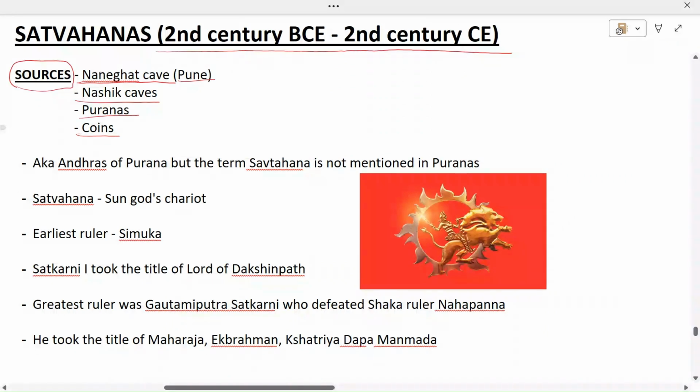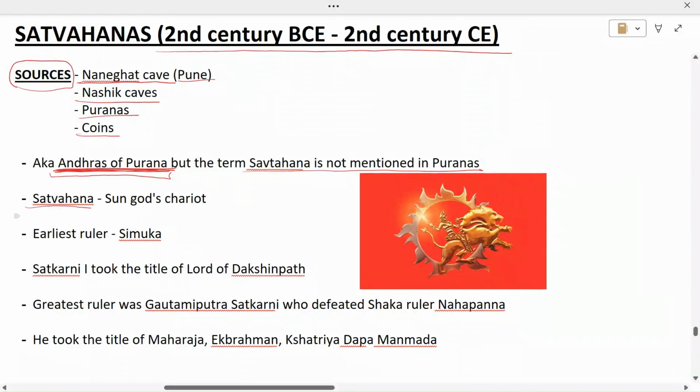coins or numismatics. So now these Satavahanas, they were also known as Andhras of Purana. They were known as Andhras of Purana, even though the term Satavahanas is not mentioned in the Puranas and the term Andhras is not mentioned in any of the inscriptions. But still, they were known as Andhras of Purana, though the term Satavahanas is not mentioned in the Puranas.